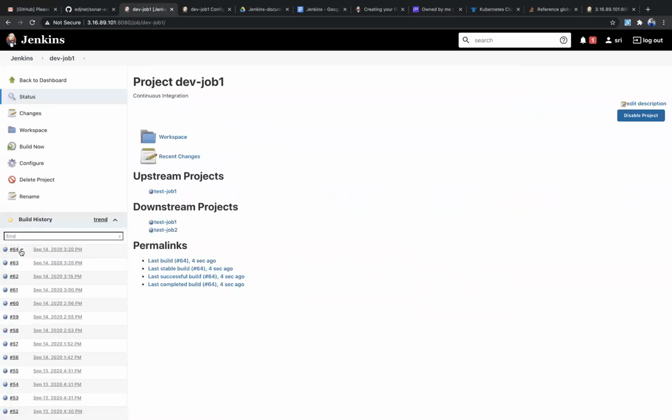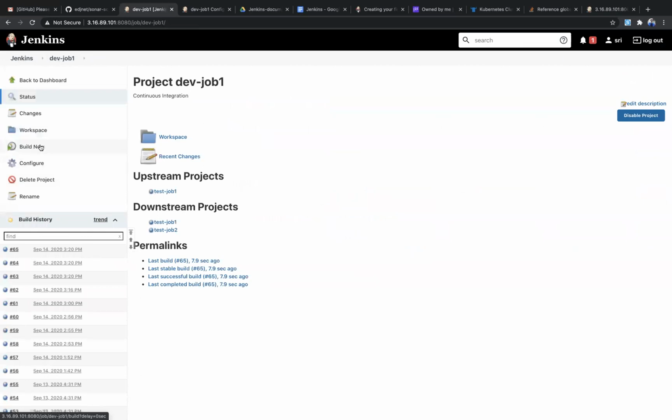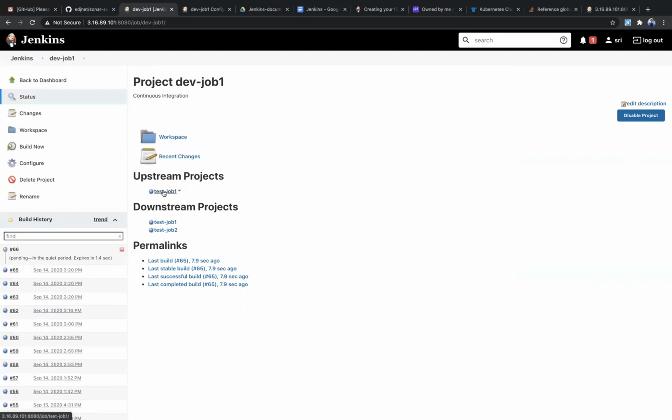Yeah, the build is triggered. See, started by upstream project test job 1, build number 63. Just focus on this part. Started by upstream project means this project is triggered by test job 1. I didn't click on test job 1, but this job is triggered by the upstream project.